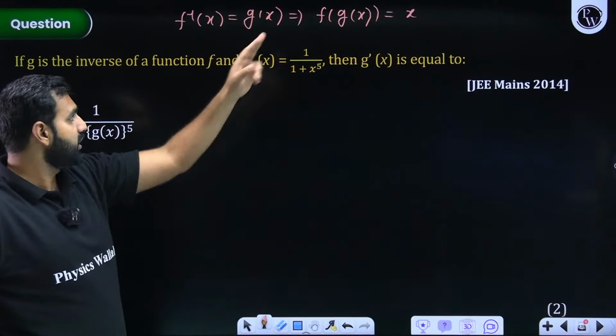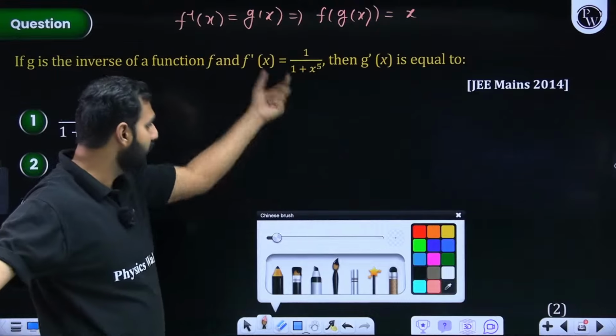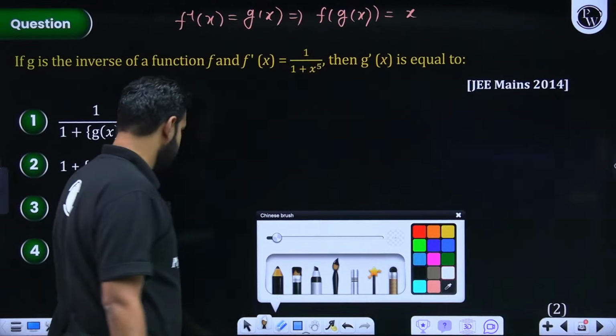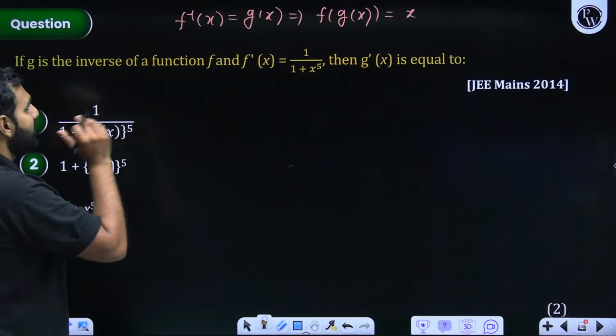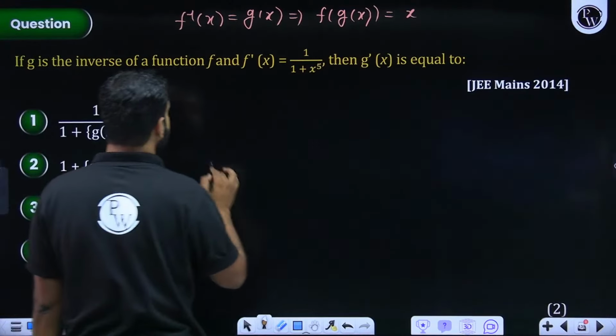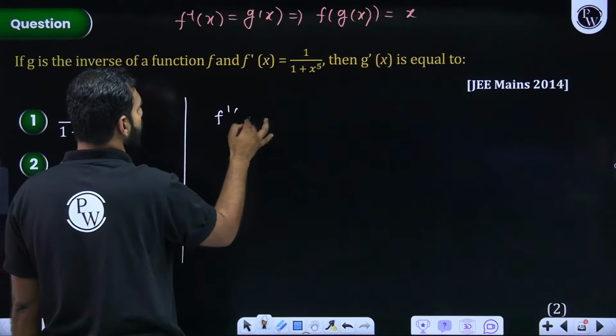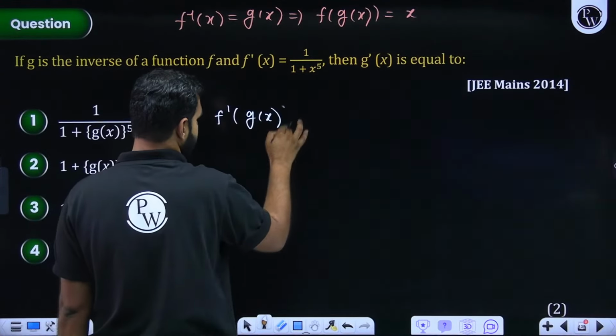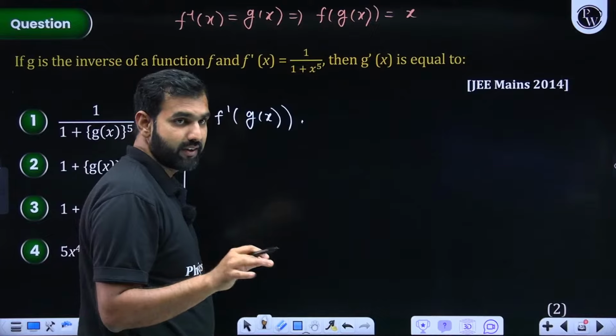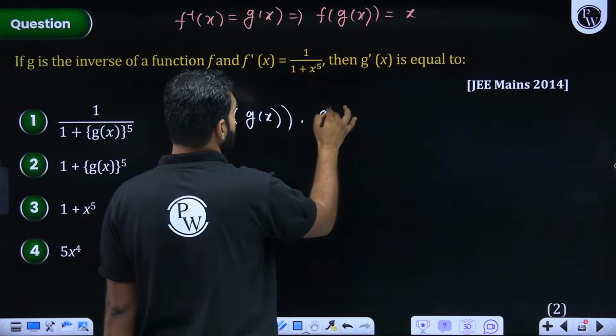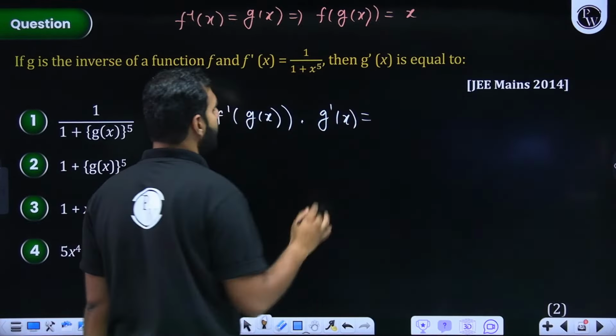If I differentiate that expression to reach somewhere here, can I not say something very decent here? Pay attention to this part. f of g of x is x. So if I apply the chain rule, differentiation, so f dash of g of x, I hope you all are listening and understanding, dot g dash x. Everybody with me on this?